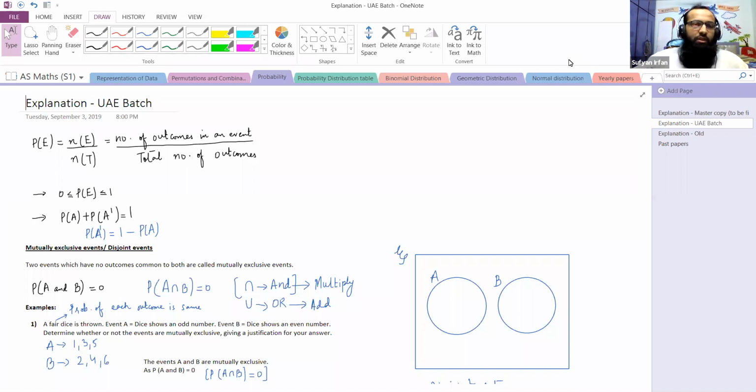So let's begin. Probability is not entirely new for us because we have already covered this topic in IGCSE and O-level mathematics, right? And we have a bit of foundations of probability as to what probability is. So first, let's recall that probability concept and then move forward towards the main thing that is there in the S1 syllabus, right? So let's discuss probability first.